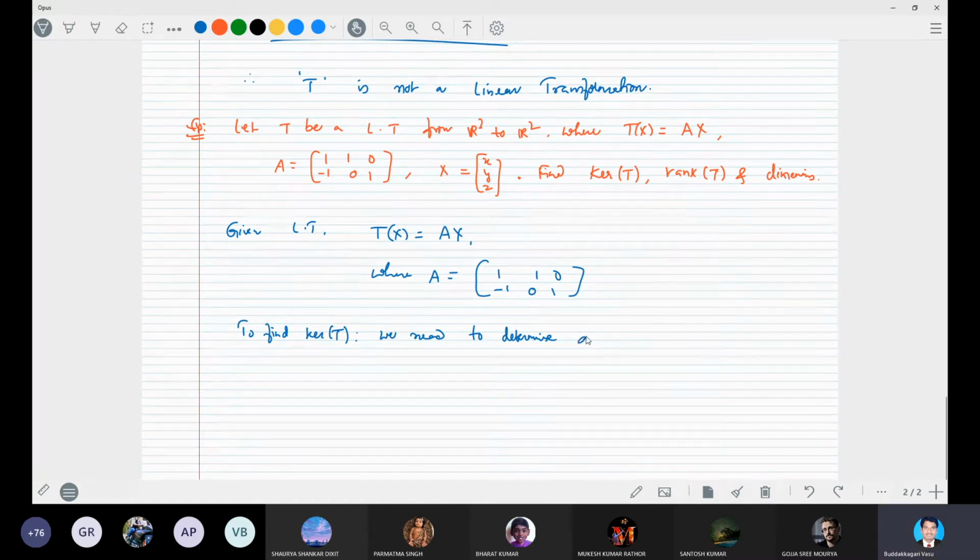Determine all V, let us say V1, V2, V3 transpose vectors such that T of V is equal to 0, right?